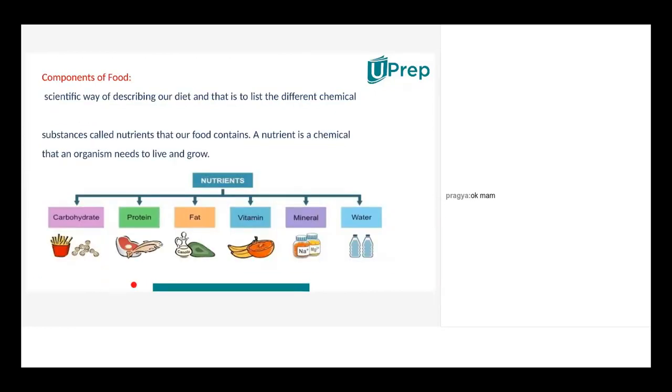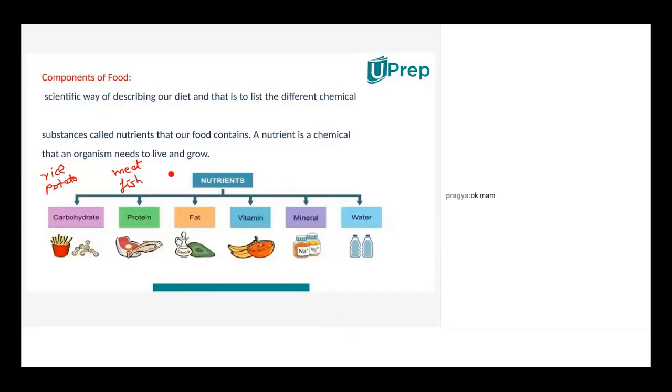Okay, now let's give two examples each. Neha will give 2 examples of carbs. I need you to give examples of carbs, protein, fat, vitamin at one go, till mineral, two examples each. Okay, ma'am. Carbohydrates, rice and potato. Then protein, meat and fish maybe.